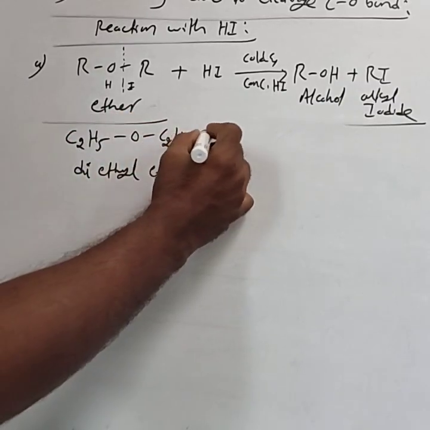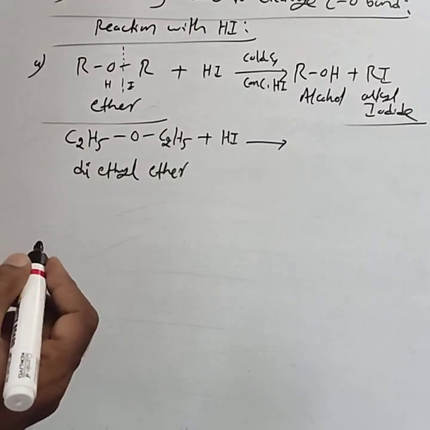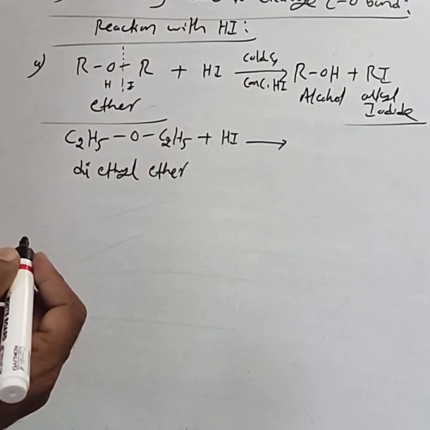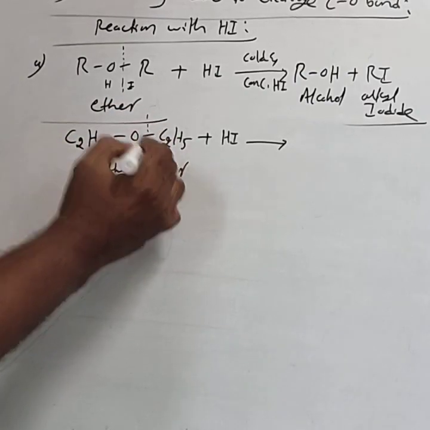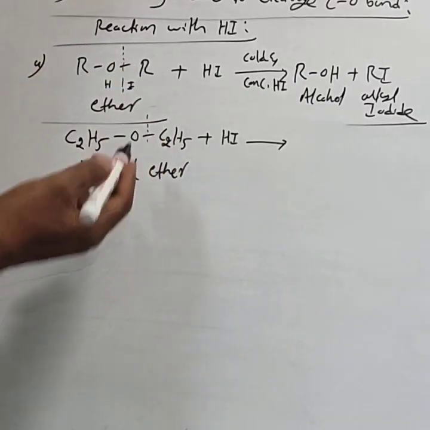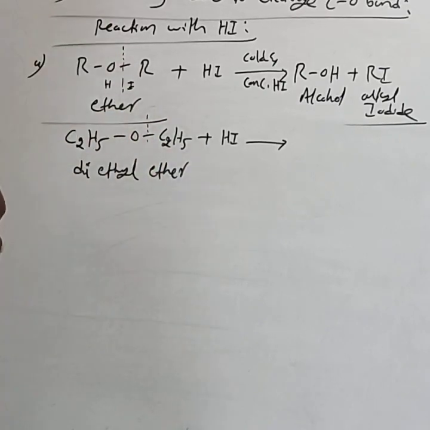Diethyl ether reacts with cold and concentrated HI. Can you expect the products formed in this reaction? Here, bond cleavage takes place on either side. This is a symmetrical ether, so no problem. If you take an unsymmetrical ether, then you have to apply the conditions.